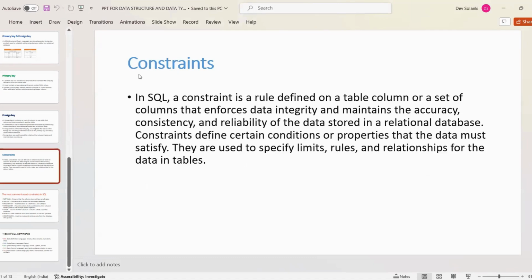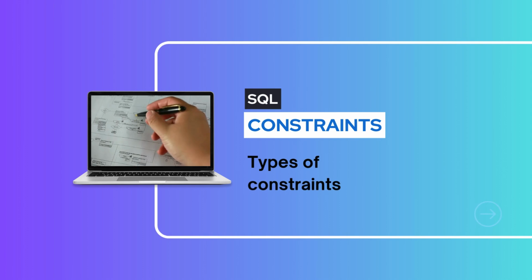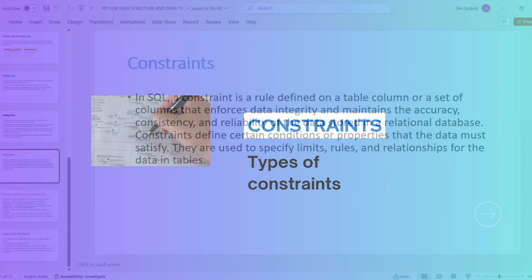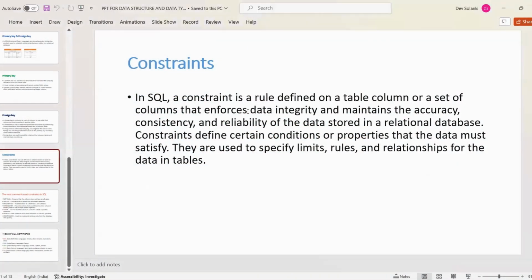Next, what is a constraint? In SQL, a constraint is a rule defined on a table column or a set of columns that enforces data integrity and maintains the accuracy, consistency, and reliability of the data stored in relational databases. Constraints define certain conditions or properties that the data must satisfy.